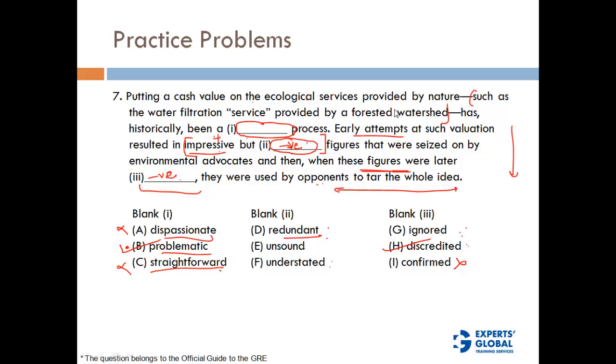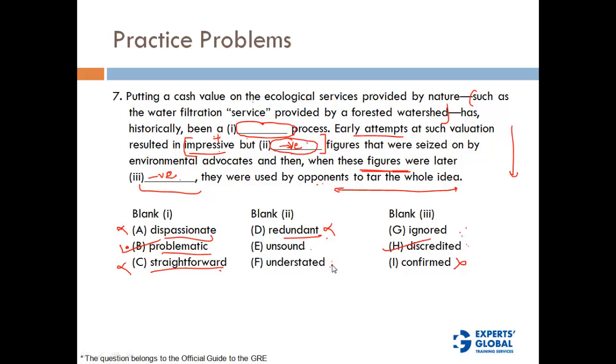Now let's look at this blank. Is it redundant? Early attempts at such valuation resulted in impressive but redundant figures. Now what do you mean by redundant figures? Redundant figure does not go in the context. Unsound. Yes, unsound figures go well in the context, because these are early attempts. The attempts were impressive, but the figures were unsound, and later they were even discredited. So unsound could go in this context.